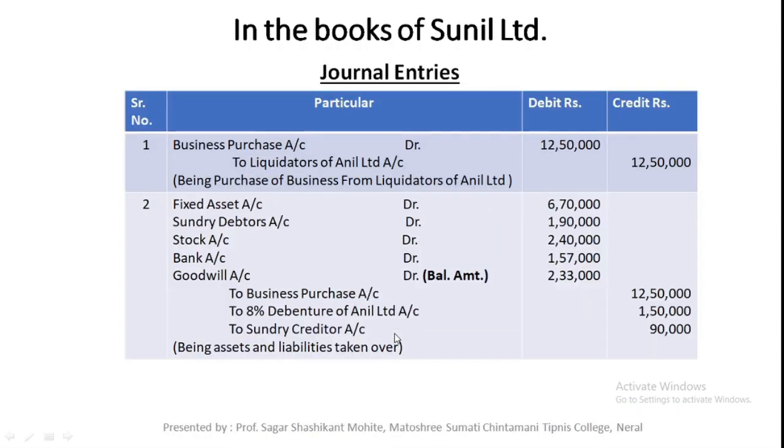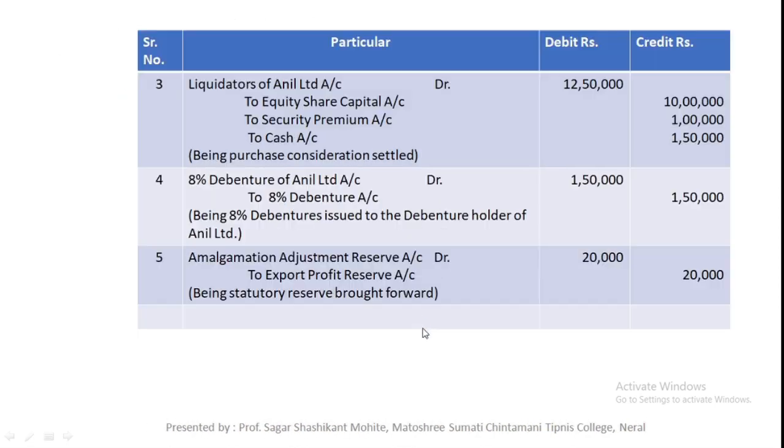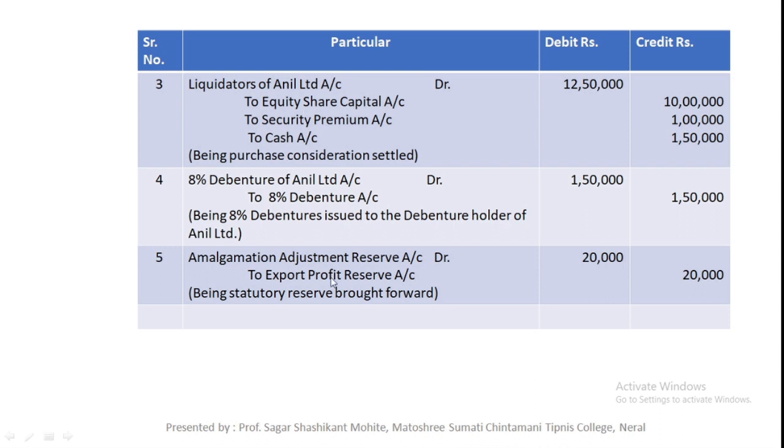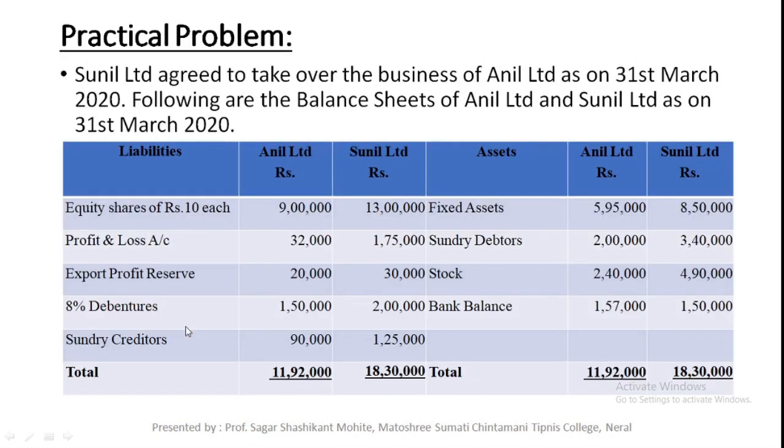Now next there is current liability. Current liability includes trade payable. Trade payable means creditors. In the second journal entry, there is creditor of rupees 90,000 and original creditors of Sunil Limited rupees 1,25,000.